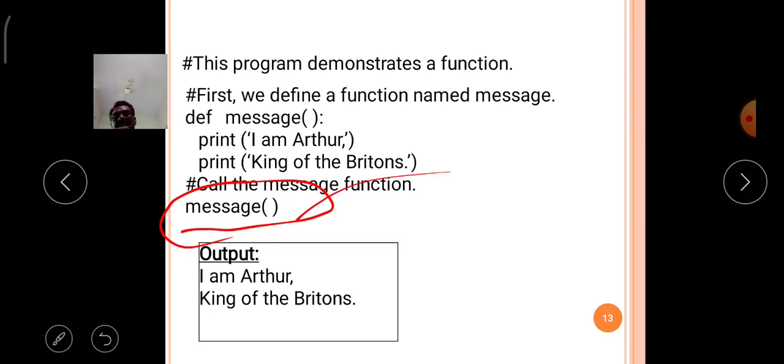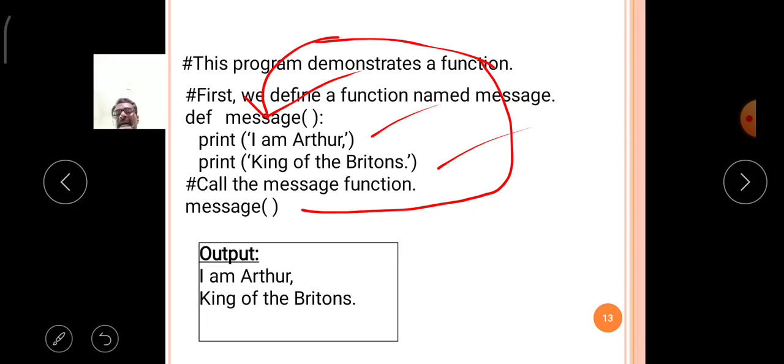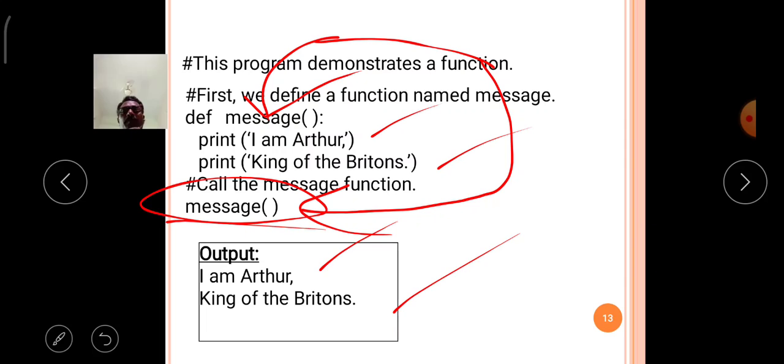So when this name is reached for execution, the control moves to the definition of the function and executes the two lines. After completion of the execution, it comes back automatically to the calling position of the program. On the output screen, it will print the two lines. With the help of two print statements, the two messages are printed on your output screen.